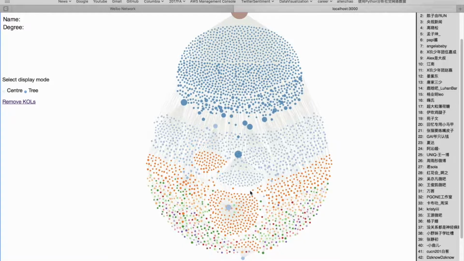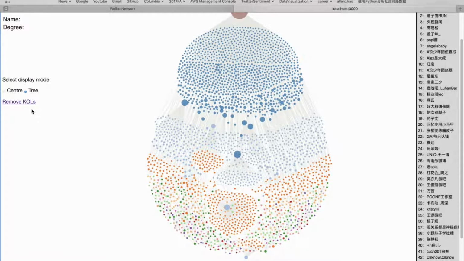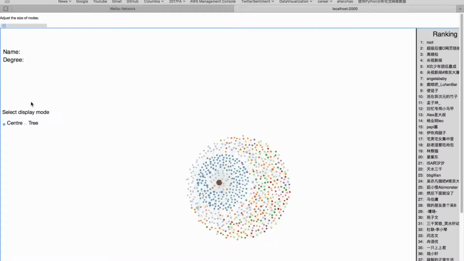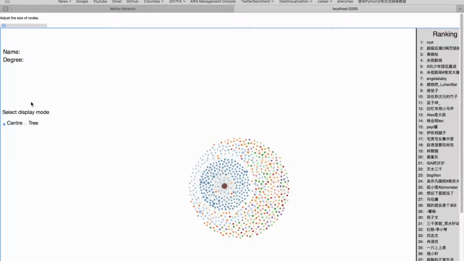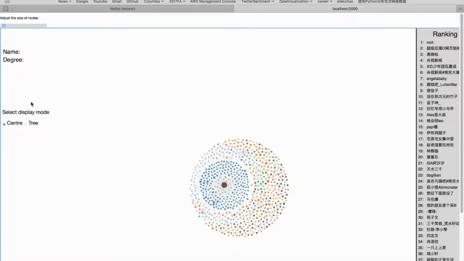So what would it look like if I take out all the KOLs? And here we can see that after removing all the KOLs, there are mainly remaining users who directly repost from the root Weibo, and the number of nodes shrinks dramatically, and the structure of the repost network changes a lot.